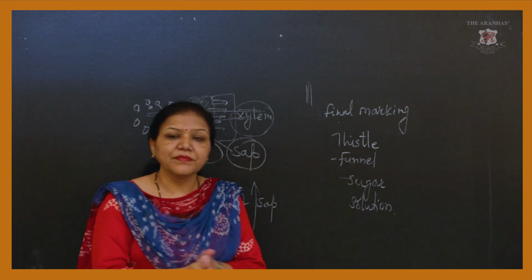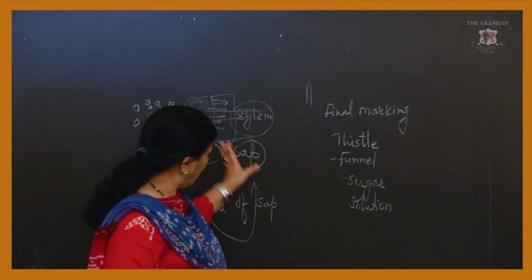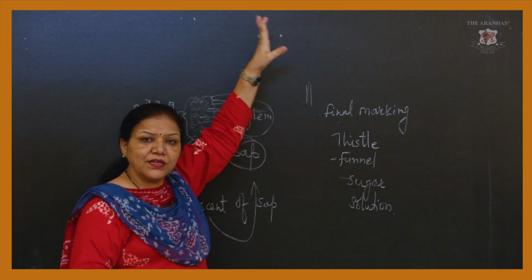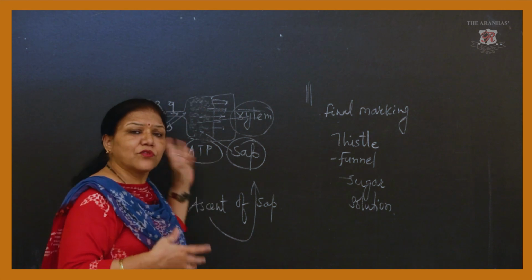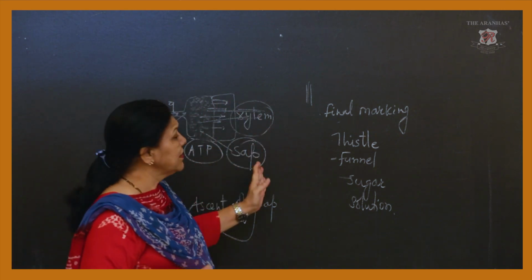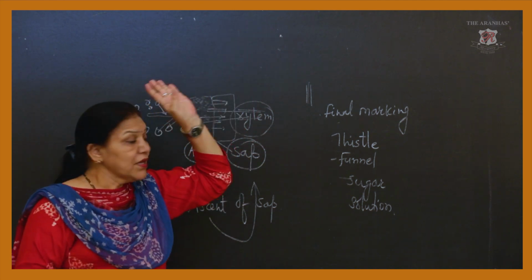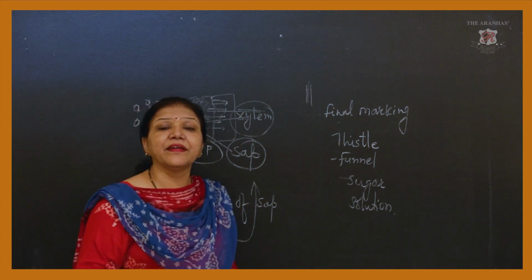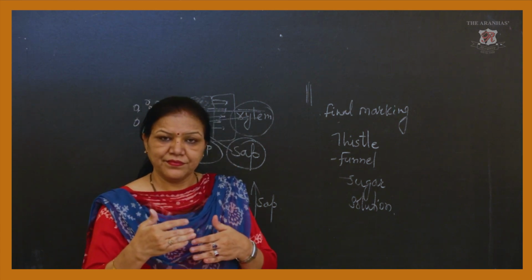Now one more term is transpiration. What is transpiration? All the water is coming into the xylem, and from the xylem to the leaf. Now the leaf has much water because we are putting water in the soil. So water is absorbed by the root, goes to the xylem, the xylem conducts the water, and ultimately it reaches the leaf. Now this leaf has a sufficient amount of water which it does not require. So what happens? It starts to transpire.